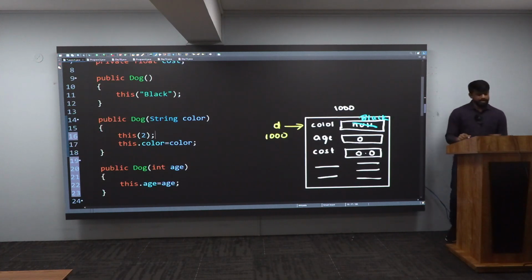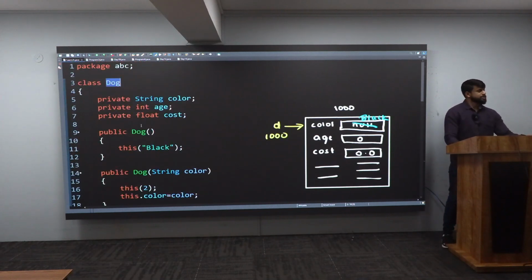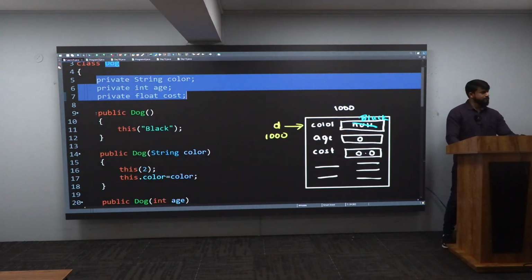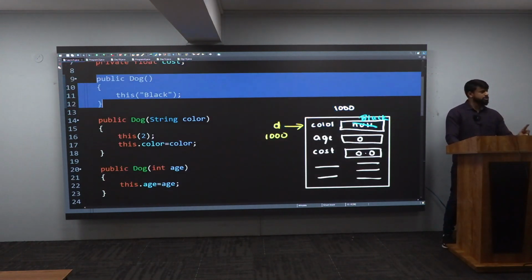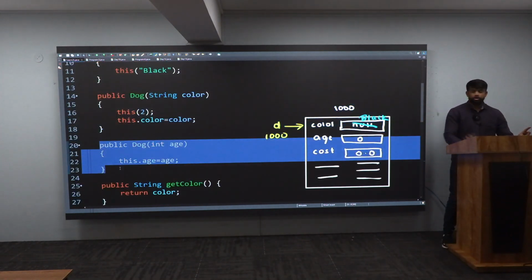Let me show you this entire program once. Please watch it. You have a dog class. You have 3 variables which are private members, followed by a constructor. One constructor, second constructor, third constructor. So all of these constructors are there, and this phenomenon is known as what? Constructor overloading.